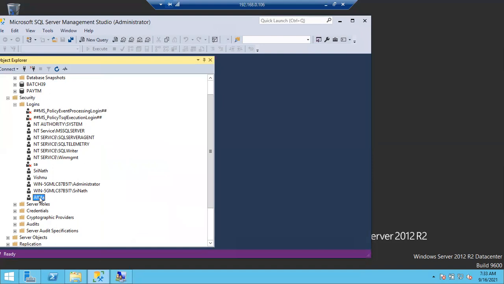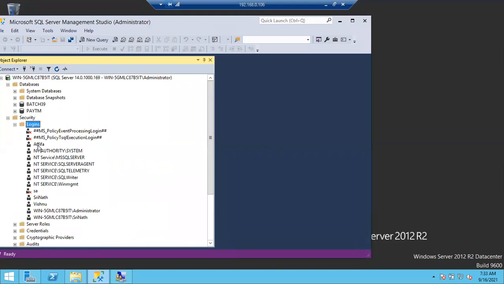Automatically Afifa will be connected here. Just refresh the logins, and the logins will be in alphabetical order. Now you can see Afifa here. Now Afifa wants to connect to the SQL server. How can Afifa connect to the SQL server now?